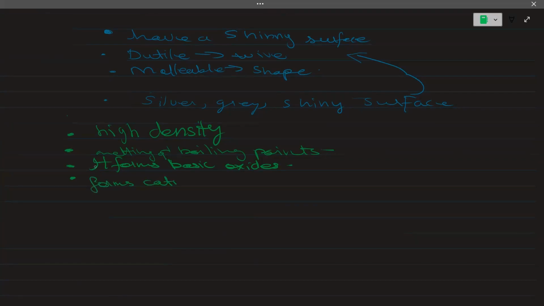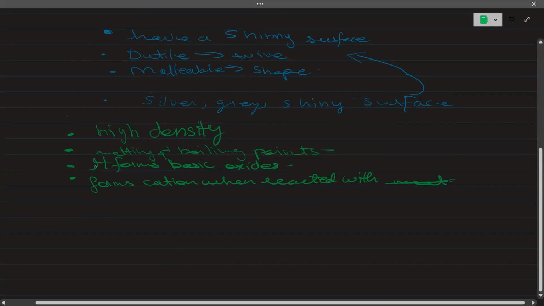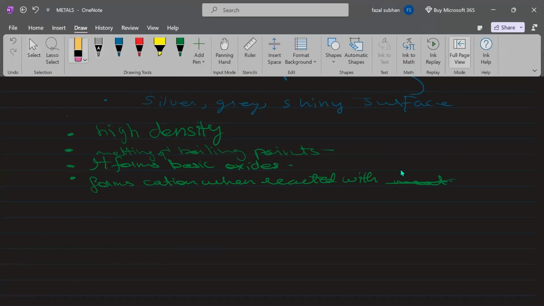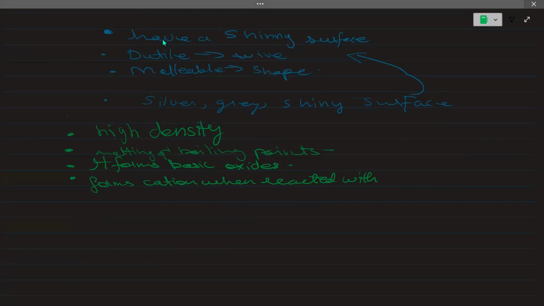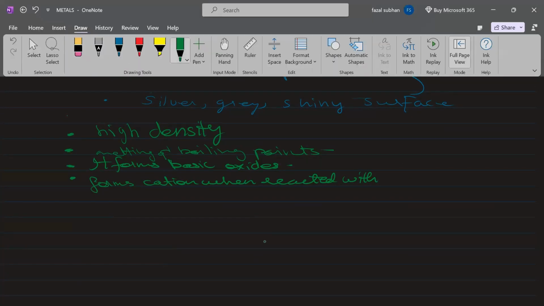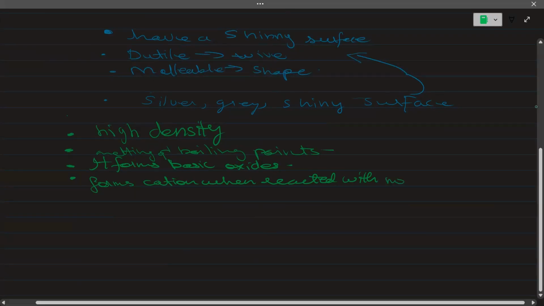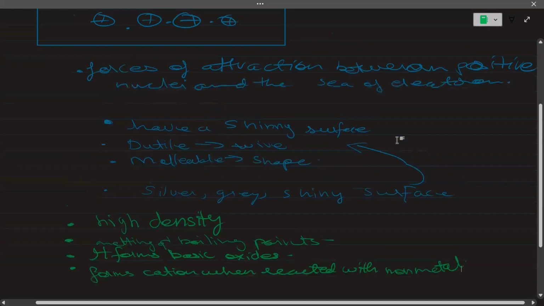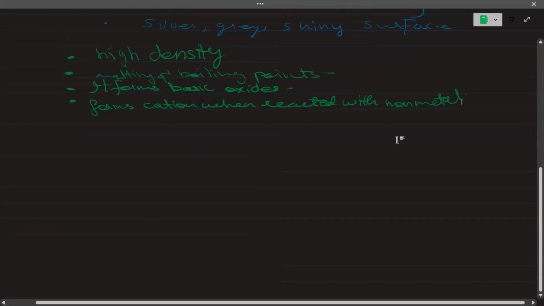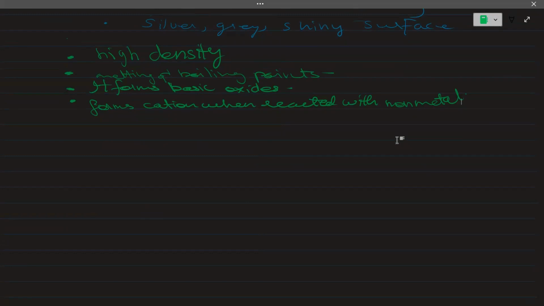Metals form cations when reacted with non-metals. Sorry, non-metals, not metals, non-metals. So they form cations when they react with non-metals. These are some of the properties of metals. We can also say that they are good conductors, and they can be converted into any desired shape.